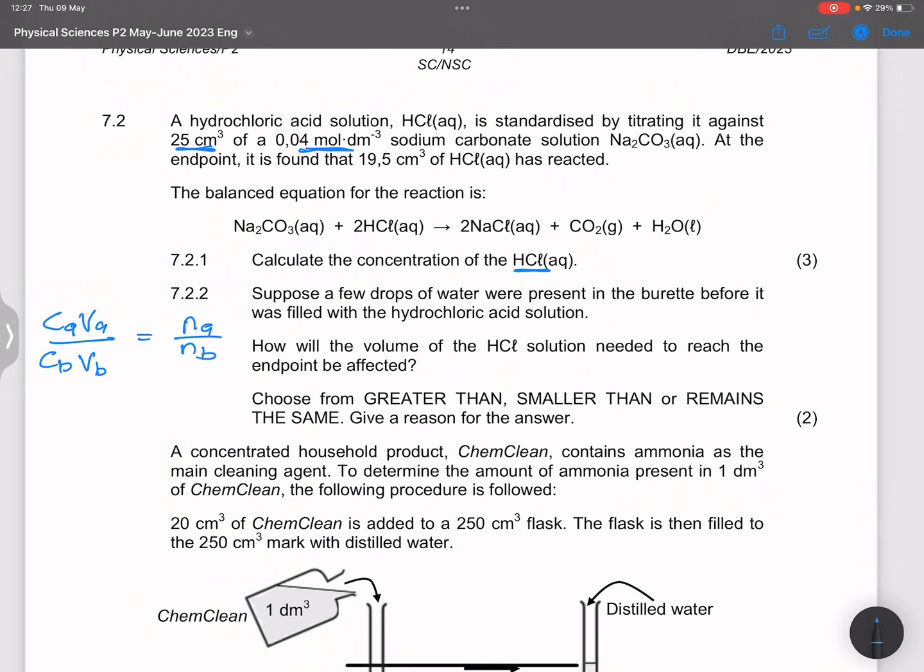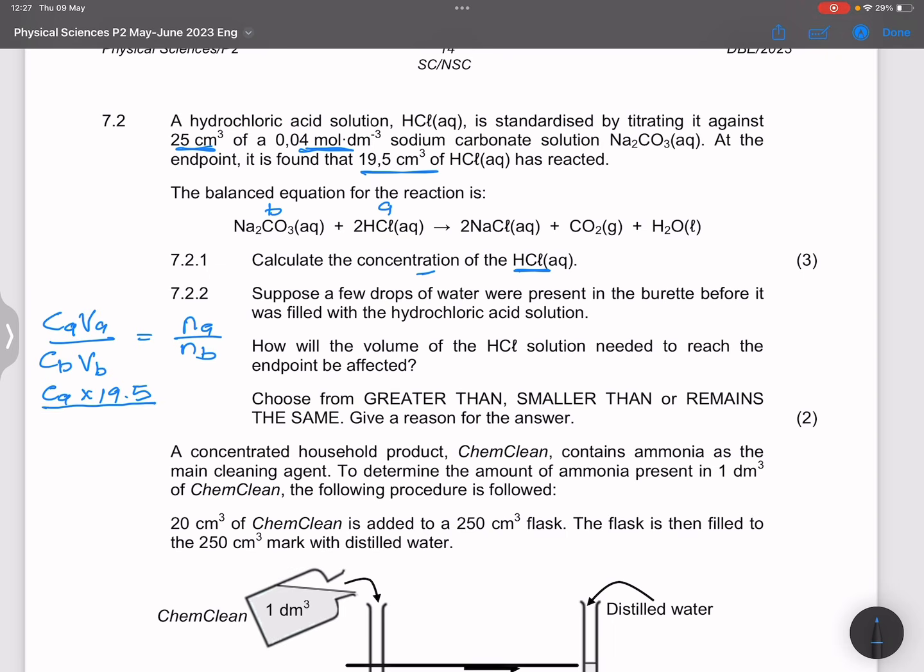If we substitute, the concentration of the acid is what we are looking for, that's what they asked us, so I'm going to leave it as A, and that would be B. So concentration of A multiplied by volume of A. They said we used 19.5, and I can keep it in the same units for as long as the other one is in the same units as well.